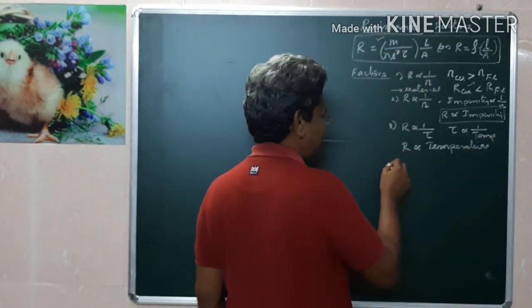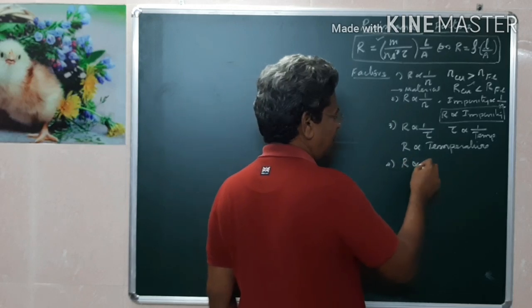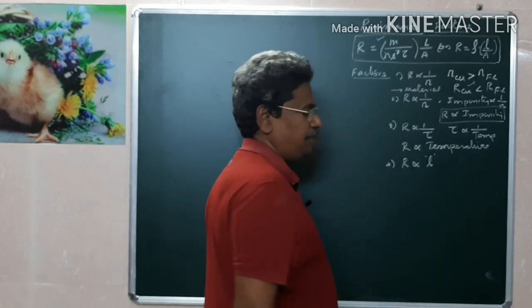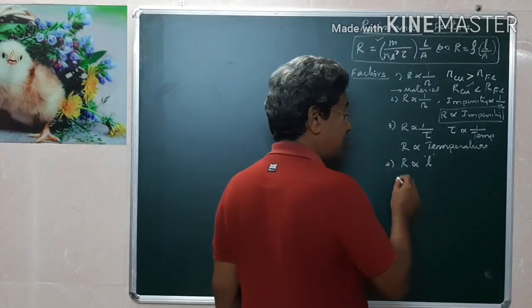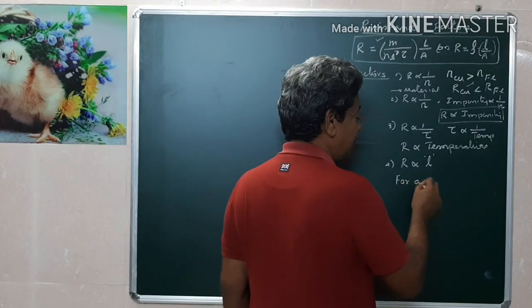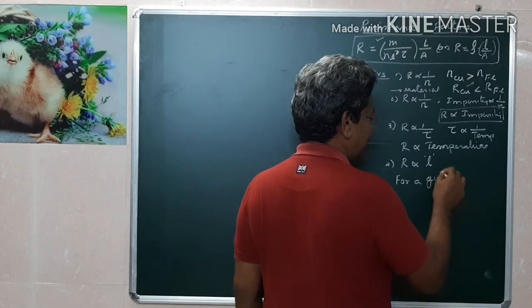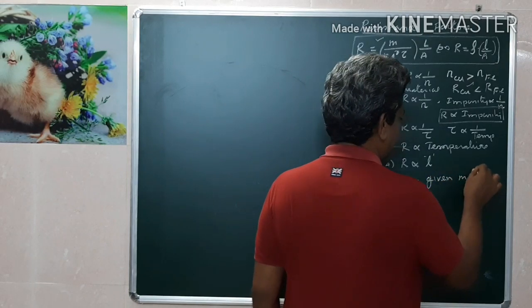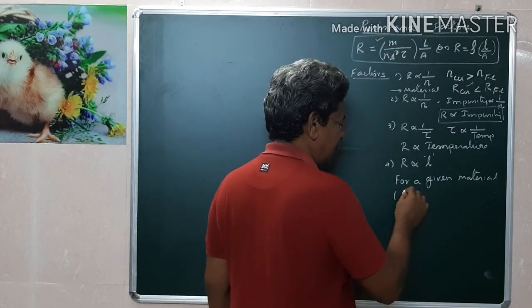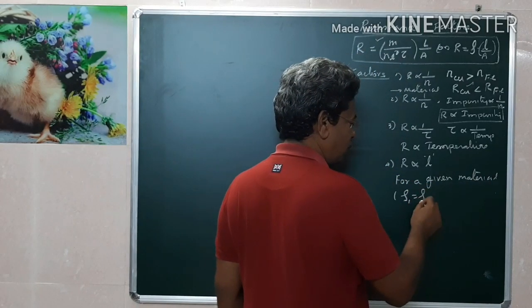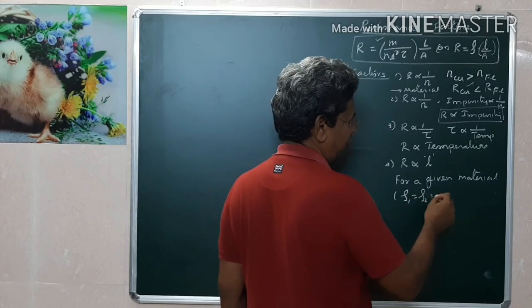Then fourth one is that the resistance of any wire is directly proportional to the length. When the length increases, resistance also increases. For a given material, the specific resistance rho 1 and rho 2 are the same.